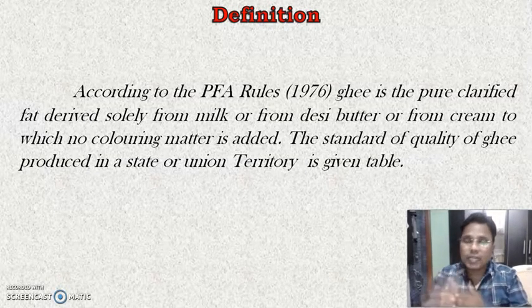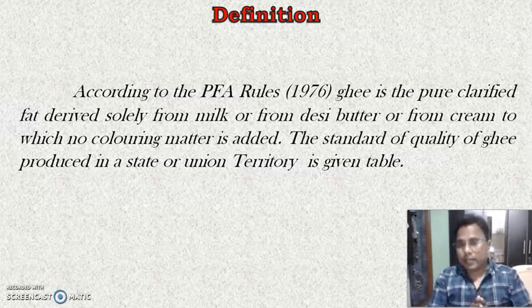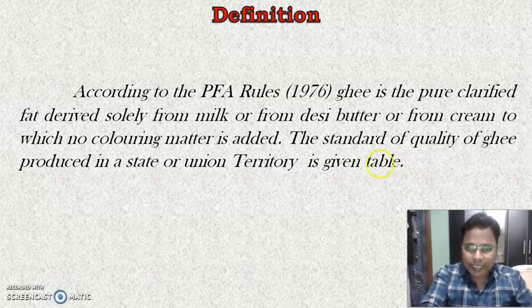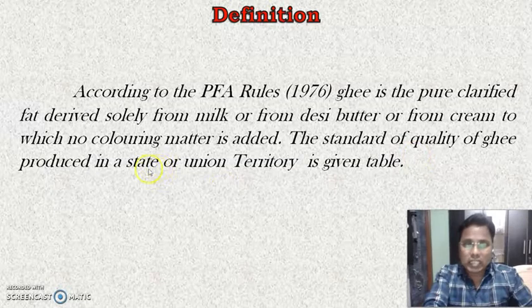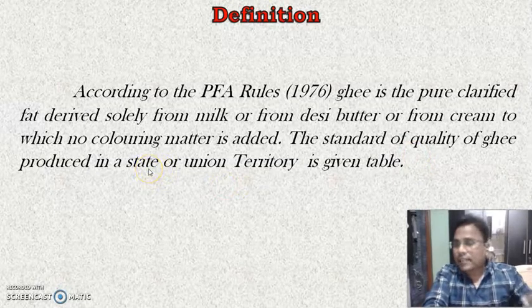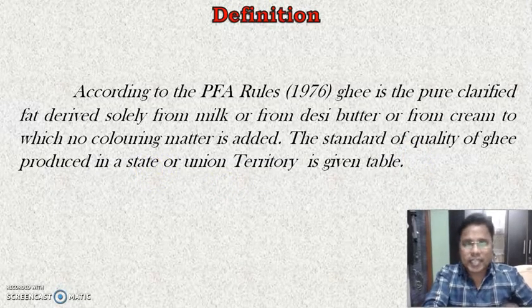So in the coming slide we are going to see the composition table. Therefore in this definition the standards are not given, because the standards are different state wise. State wise there is a difference in the fat content.